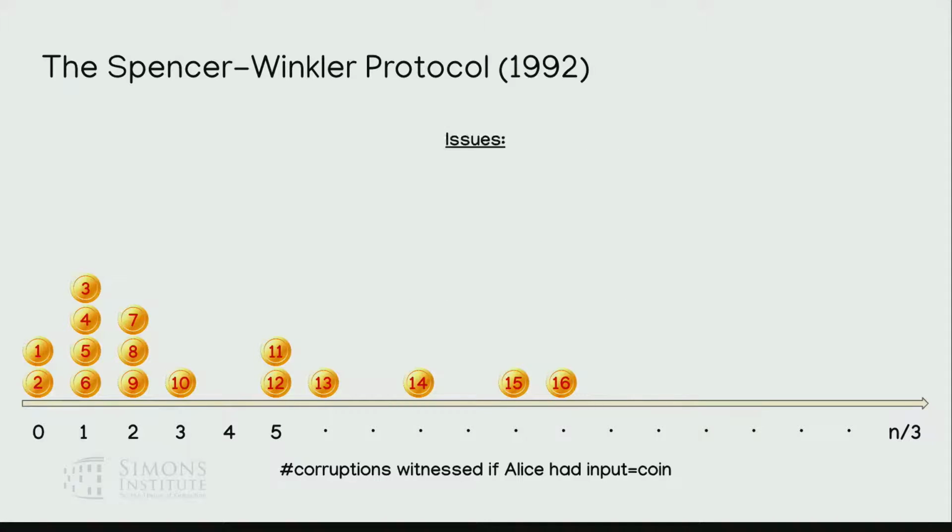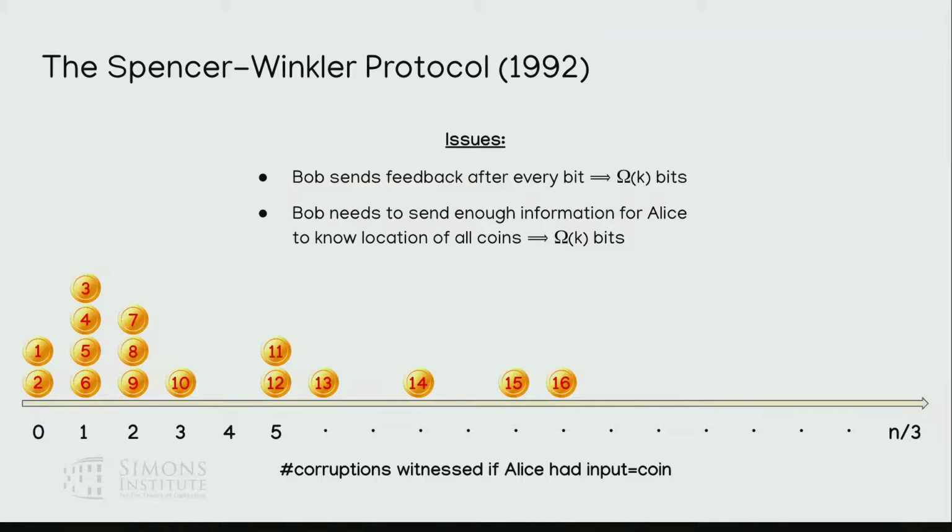Okay, so some comments. First of all, again, Bob is going to send feedback after every bit. So it's a very interactive protocol. So this is going to take k bits of feedback. Even worse, Bob actually needs to send enough information for Alice to know the location of all the bits, because they need to mostly just simulate the entire coin game, so that she knows what he's received, so that they can agree on the state of all the coins. So that by itself is going to take at least k bits. You could try to do something where Bob is sending the state of the coins, but that's going to take 2 to the k. So really k is kind of the best you can hope to do in this setting.